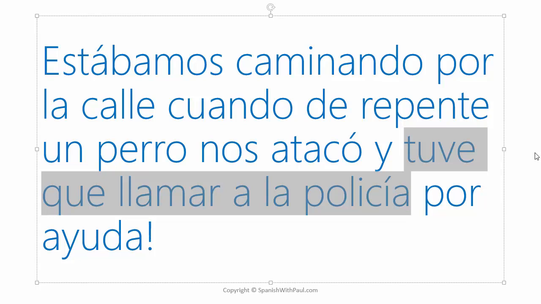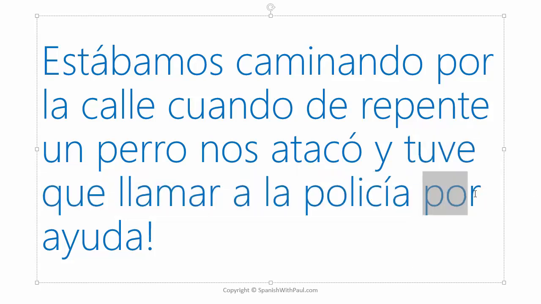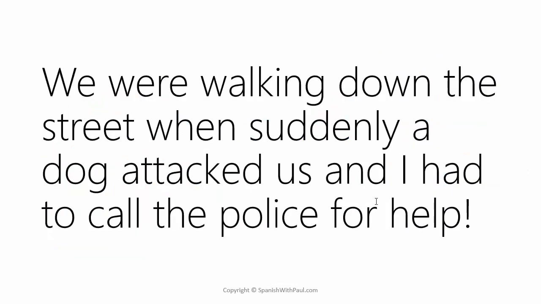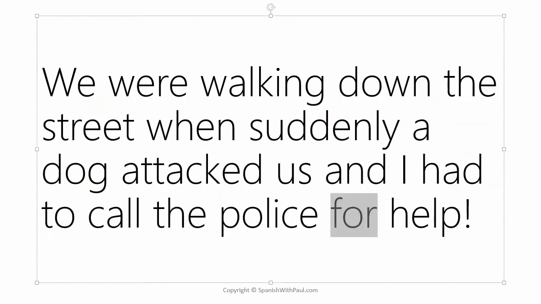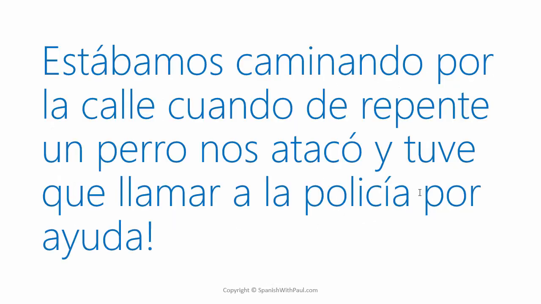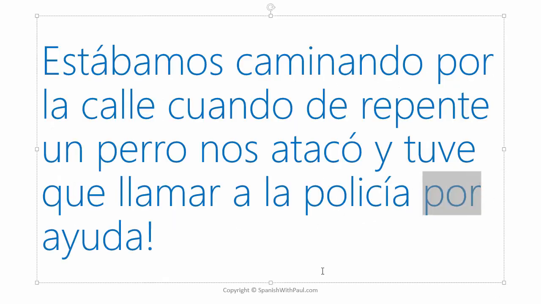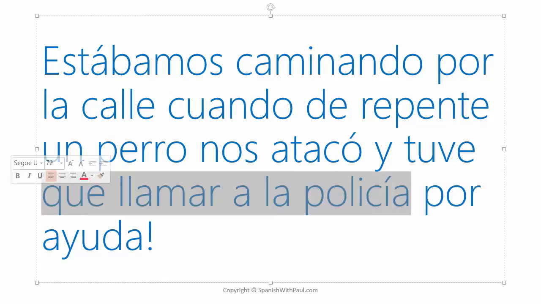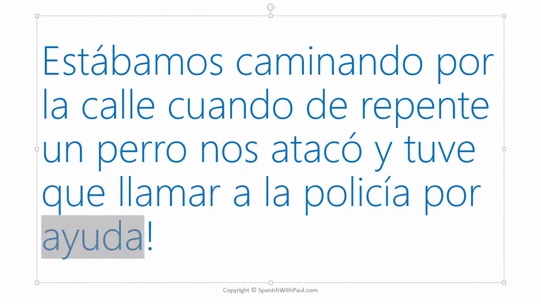I called the police, or I had to call the police. Tuve que llamar a la policía. And we use por here because what's the reason why? You can see for here. So remember that por is the reason why. So the reason why I called the police was in order to get help.